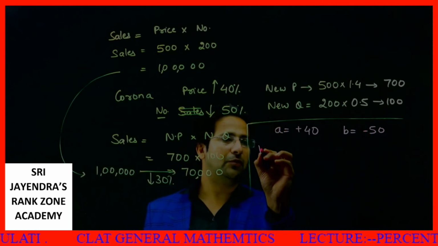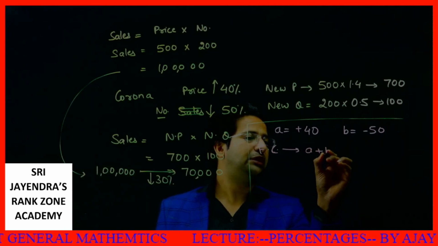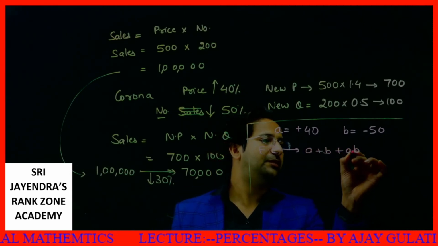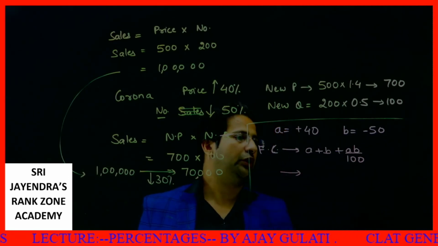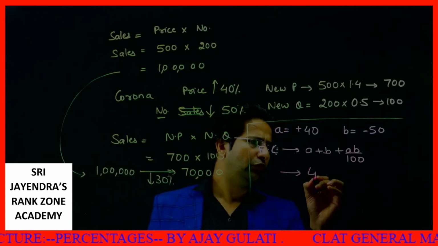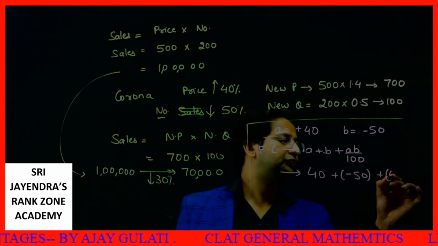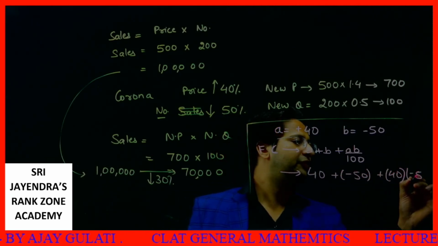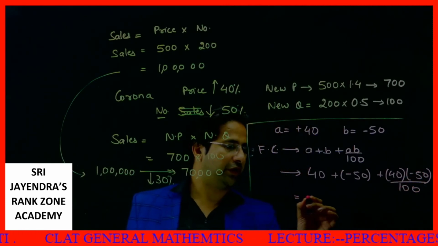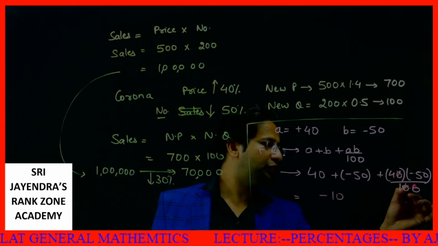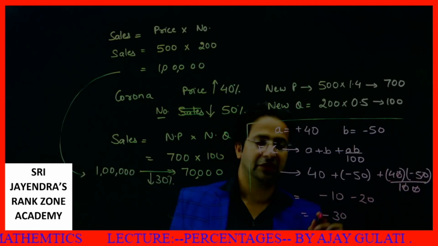Now what is the formula for final change in terms of percentage? Final change is A plus B plus AB by 100. Okay, so this becomes what? 40 plus minus 50 plus 40 into minus 50 upon 100. Okay, so 40 minus 50 is minus 10. The zeros cancel, minus 20, or I can say minus 30.